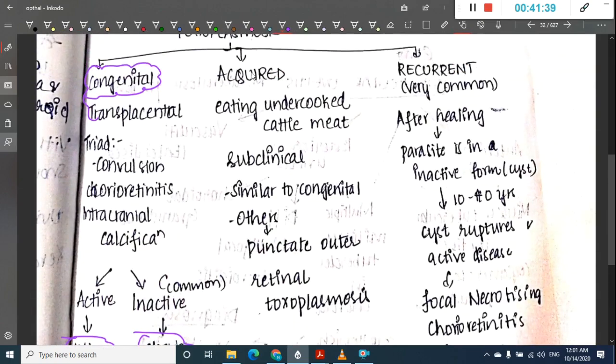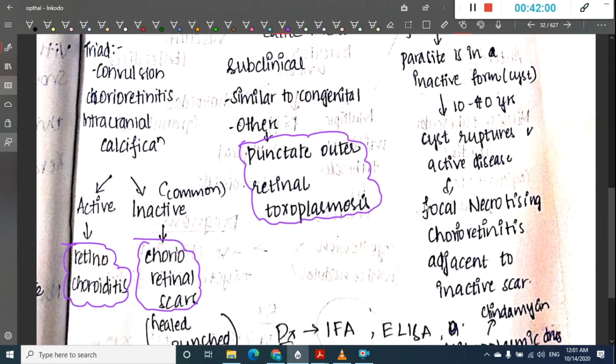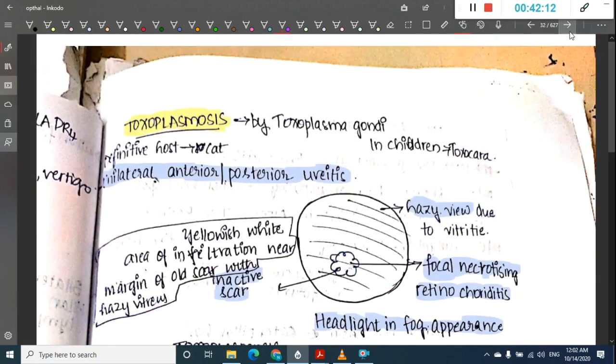If you see acquired, it is acquired by eating undercooked meat. Here mainly you see punctate outer retinal toxoplasmosis. This is the main eye lesion. Then there is recurrent toxoplasmosis, which is very commonly seen, and here you see focal necrotizing choroiditis adjacent to an inactive scar. Okay, so this is the classic lesion, that is focal necrotizing choroiditis near the adjacent scar.